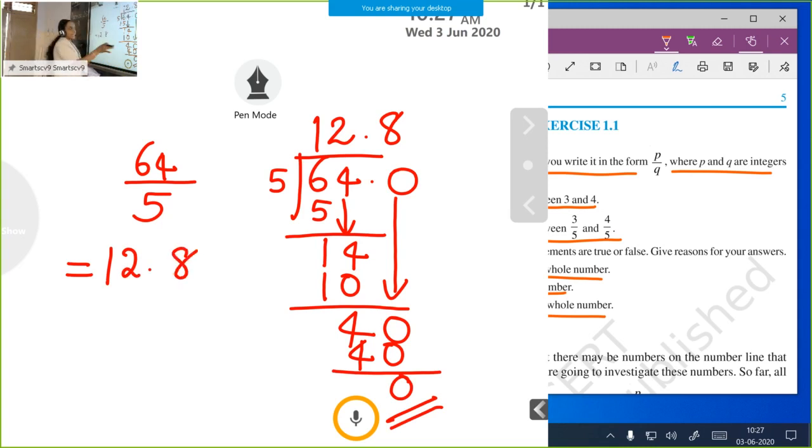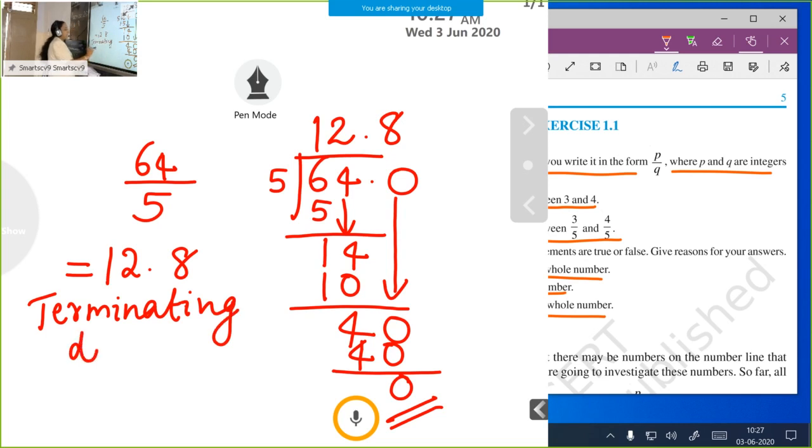That shows that the decimal expansion terminates. So here we can write terminating decimal expansion. This is one terminating decimal expansion. So it is clear, if the remainder becomes 0, we get a terminating decimal expansion.